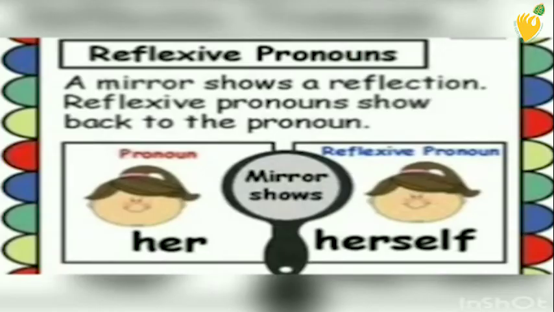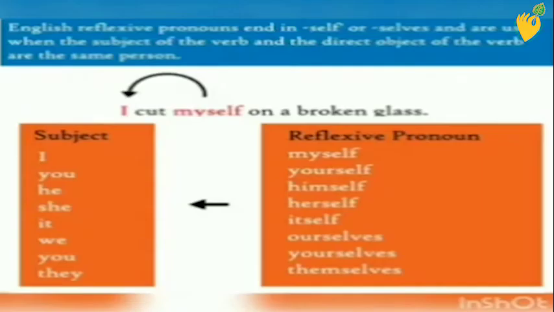Reflexive pronouns. The word reflexive is taken from the word reflection. As a mirror shows reflection, in the same way reflexive pronouns show back to the pronoun. Reflexive pronouns are used when the subject and the object refer to the same person. Reflexive pronouns end in self when the subject is singular, and it ends with selves when the subject is plural.